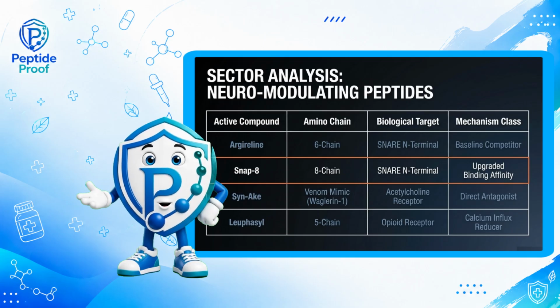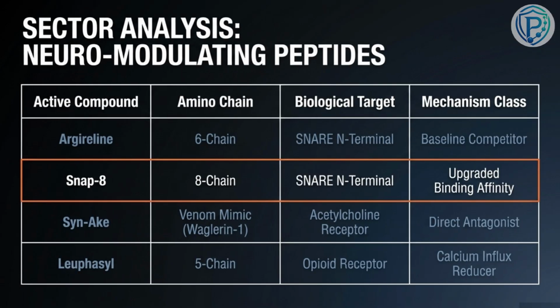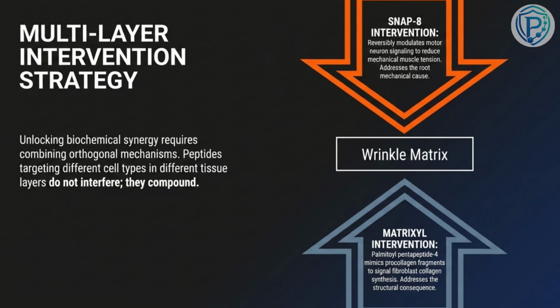In contrast, Syn-Ake operates differently. It acts as a direct antagonist right at the acetylcholine receptor level. And then Leuphasyl works even further upstream to physically reduce calcium influx. Each of these provides a highly specific biological mechanism for tackling the exact same mechanical problem.